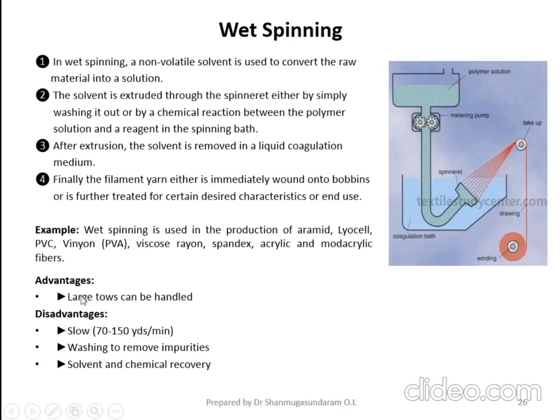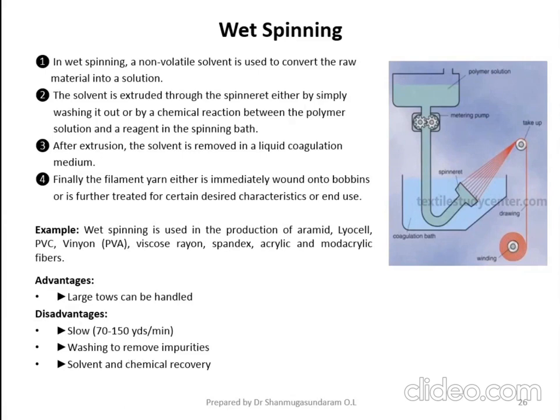The advantage is that large tows can be handled. The main disadvantage is very slow production. Please look at the slide: 70 to 150 yards per minute. It is a very slow speed, so the production rate is very slow compared to dry spinning technology, and even compared to melt spinning technology. Then washing is needed to remove impurities present in the filament, but this is not the case in dry spinning or melt spinning.